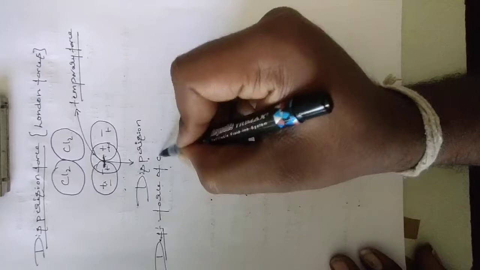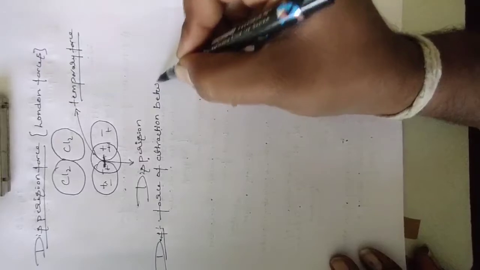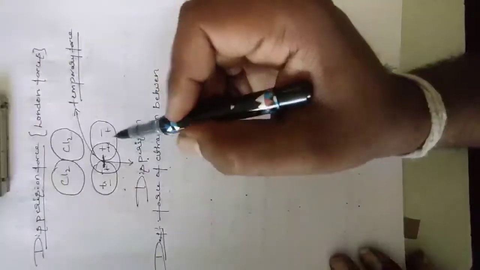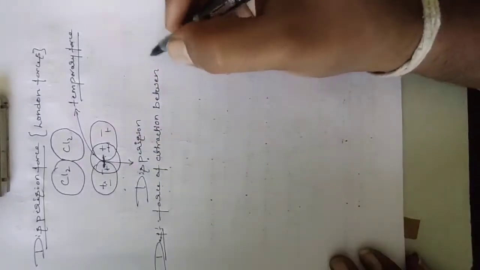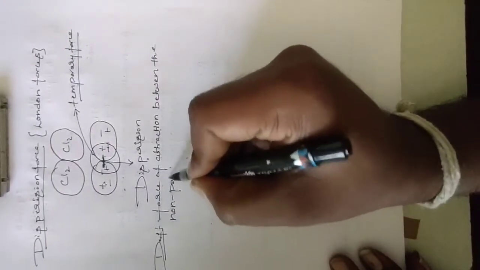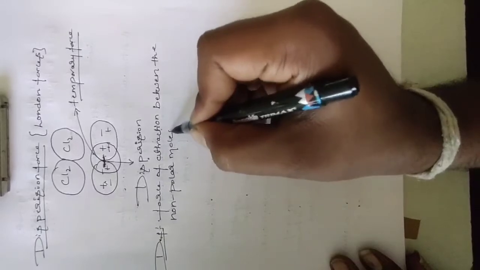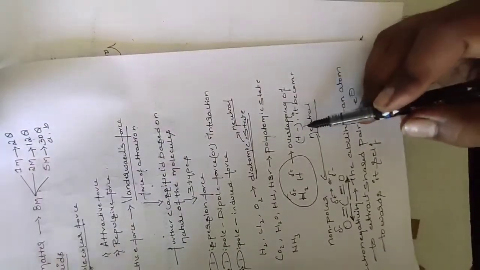Force of attraction between, this is nonpolar, no, this is nonpolar. It is between the nonpolar molecules. What are these nonpolar molecules? Nonpolar molecules, what does it mean? It must be neutral. Already explained, correct? No, overlapping of positive and negative electron charges, it becomes neutral. Neutral is nothing but nonpolar.